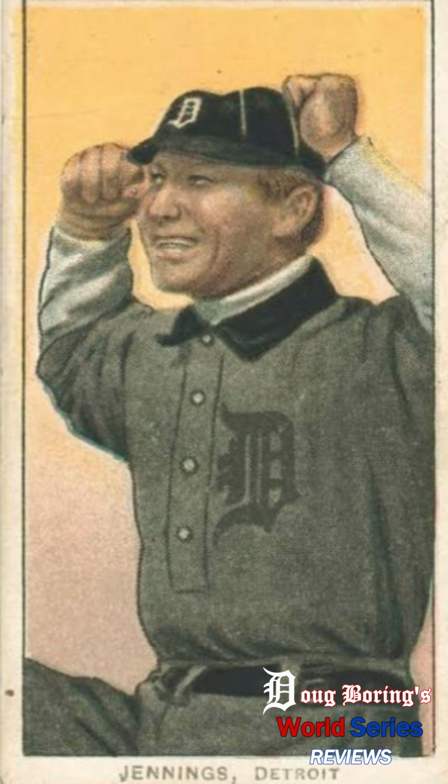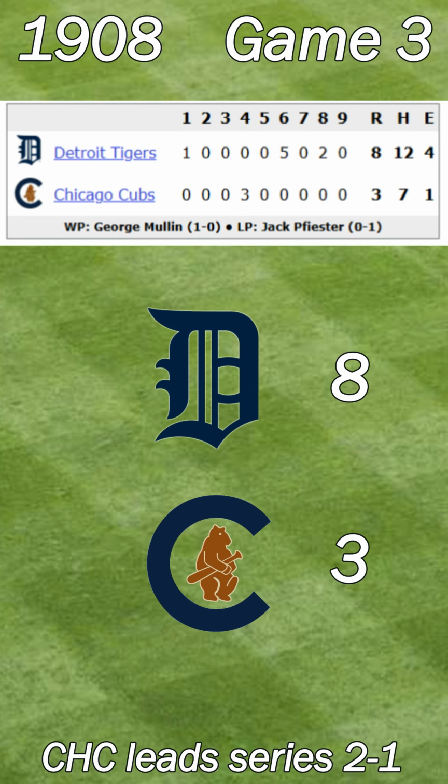The Tigers overcame 4 defensive errors, and Ty Cobb had a massive 4-hit game, driving in 2 runs and scoring once. We head back to Detroit for Game 4, with the Cubs leading the series 2-1.